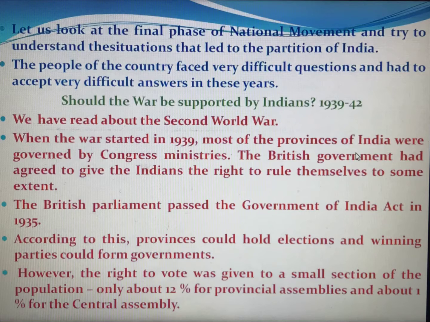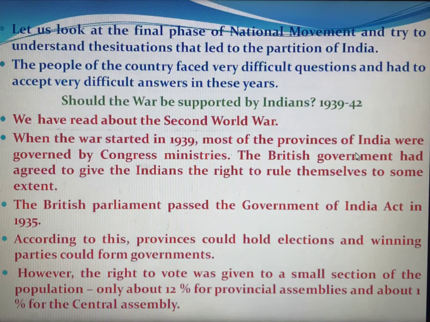We have read about the Second World War in the history part. In the first chapter we have learned about World War One and World War Two. When the war started in 1939, most of the provinces of India were governed by Congress ministers. In ninth you have learned what the provinces and British India are. There were two types of things when the British were ruling Indians. So let's discuss all about them now.